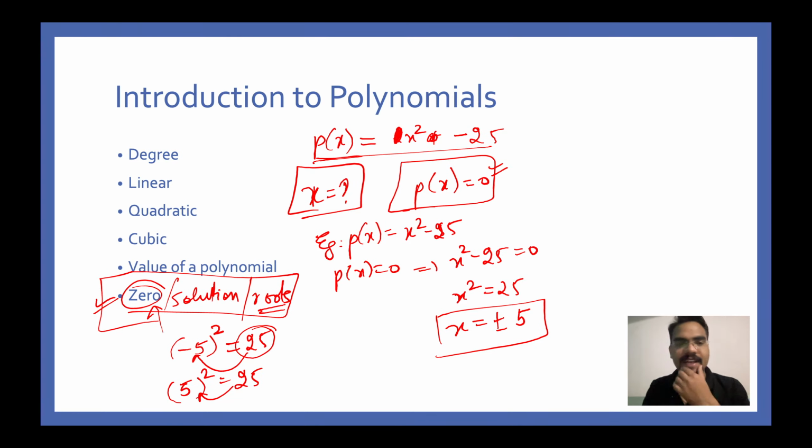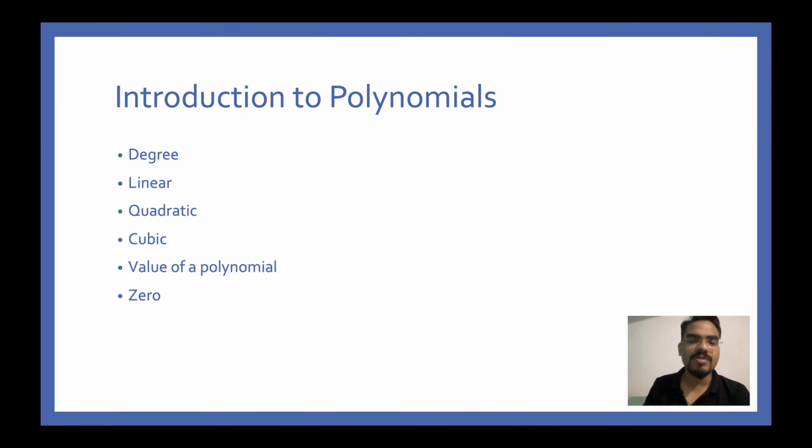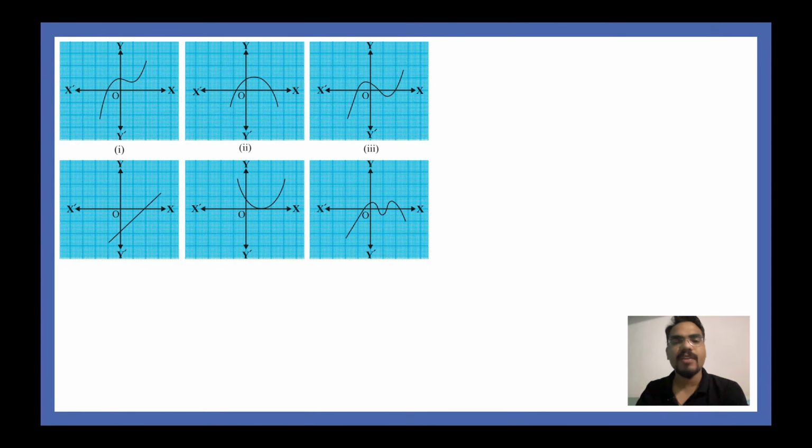Alright, so let's move on to the next topic. Now talking about zeros, if you want to calculate the number of zeros when a graph is given to you, how do you do that? Let's say there is a curve in question number 1. You can see this curve very easily. Without even calculating the values, if somebody asks you how many zeros this polynomial has, how many zeros?